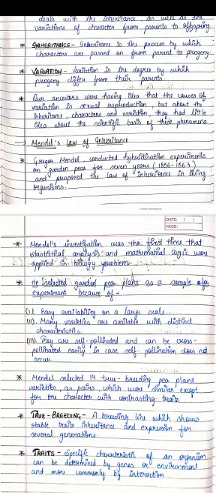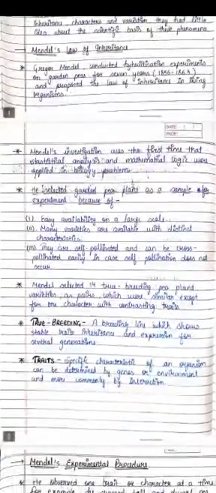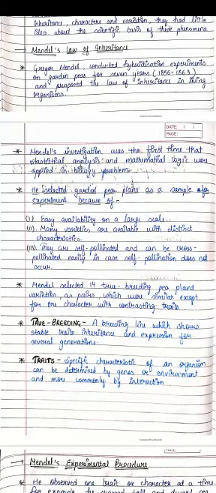Mendel was the first scientist to use this kind of investigation, and his investigation was based on statistical and mathematical logic applied in biology. For his experiment he selected the garden pea as the sample because of its easy availability on a large scale, and it is available with distinct characteristics. They are self pollinated and can be cross pollinated easily.